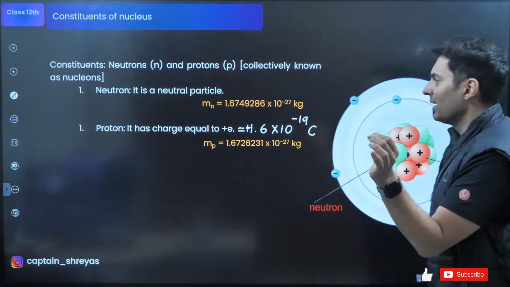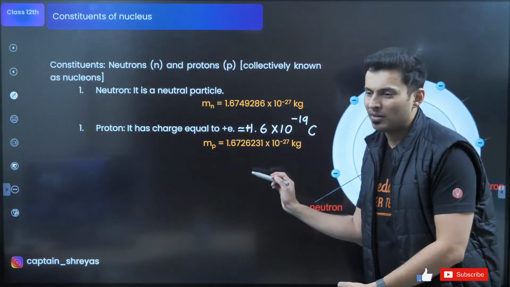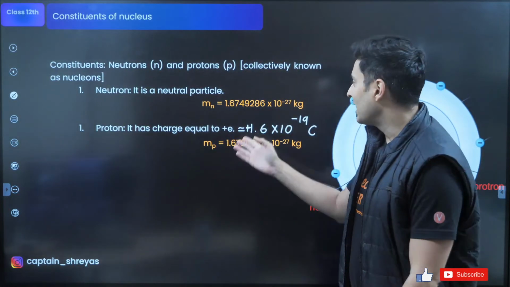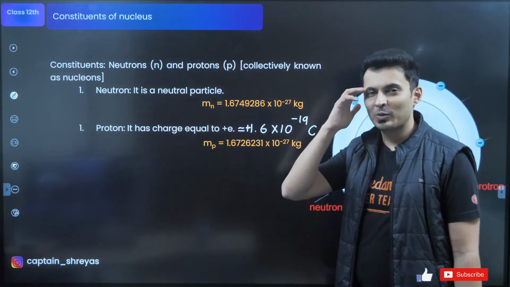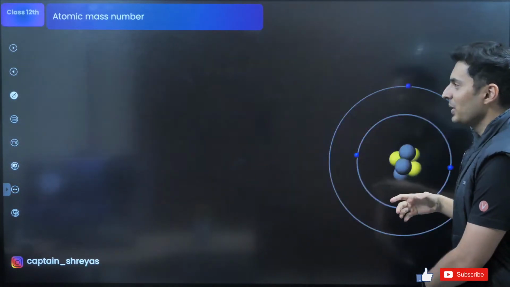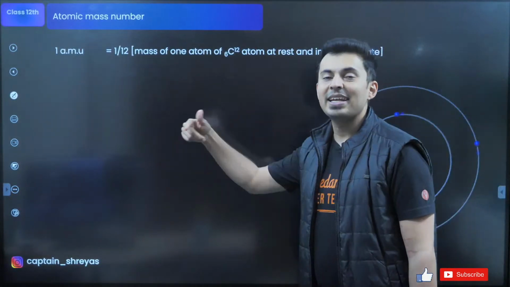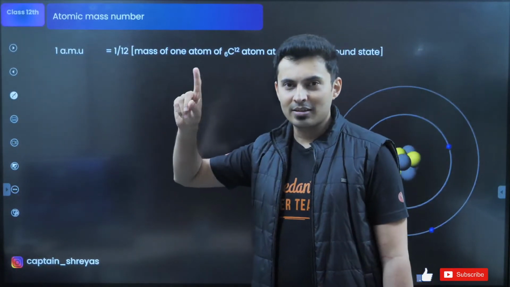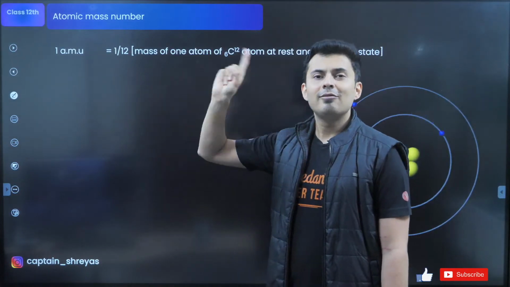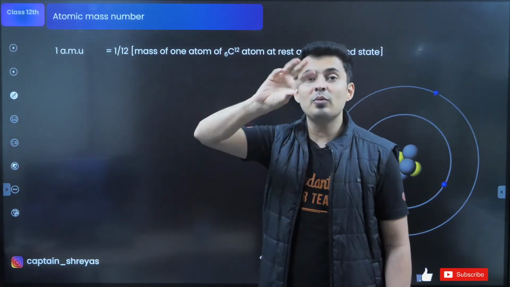Like you can see over here, guys, these masses are so small. Dealing with it is a problem. Imagine writing this 10 to the power minus 27, you will be like, to hell with these calculations. So there is a smaller unit, and that unit is basically AMU, atomic mass unit. What is that? 1 AMU is 1/12 the mass of a carbon atom.